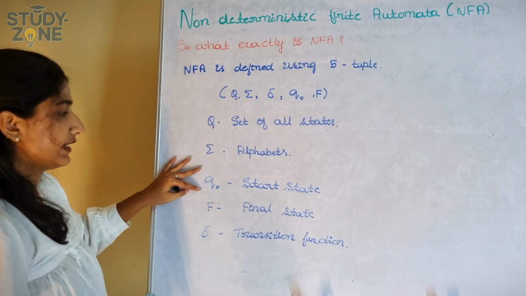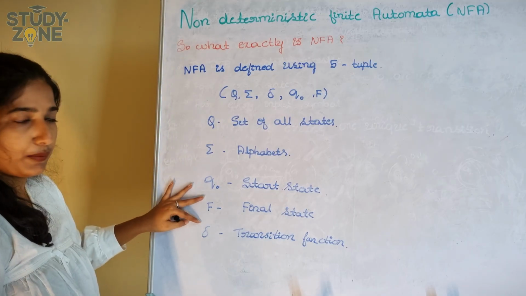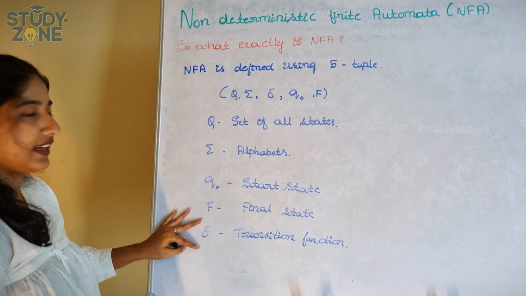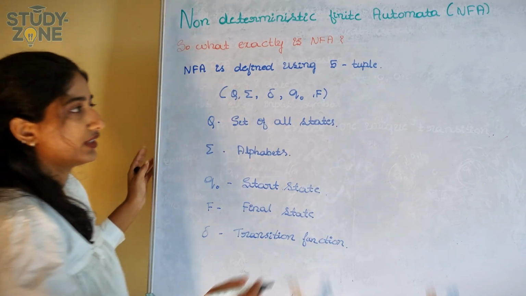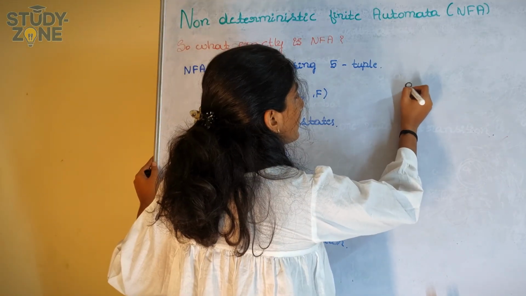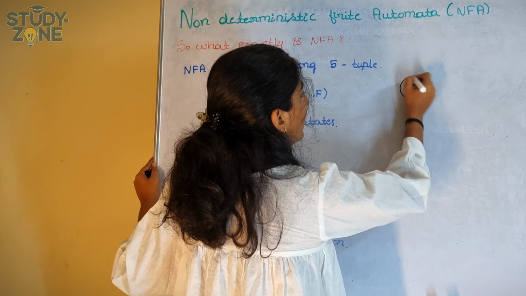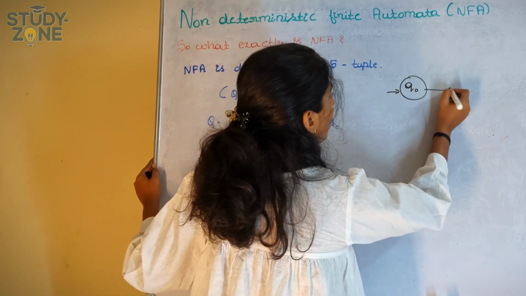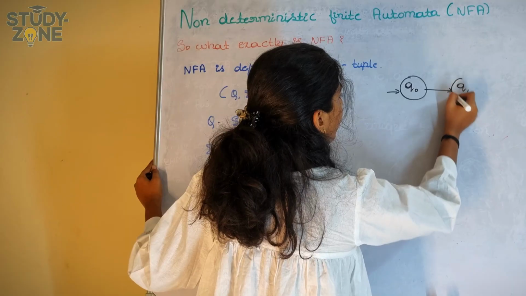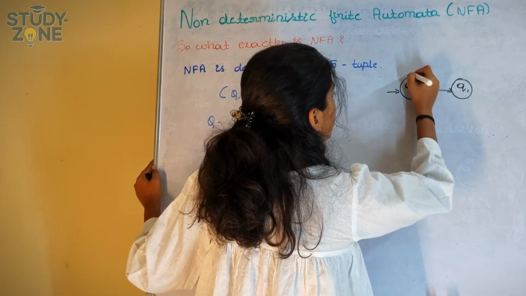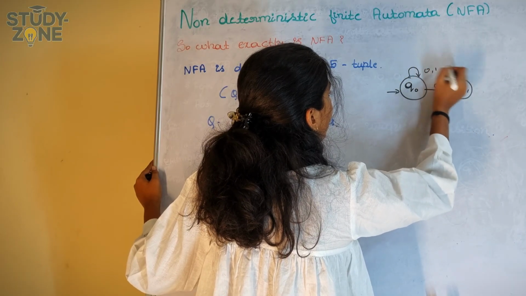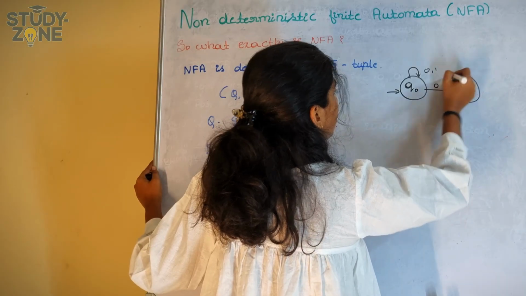Q naught is the start state, F is the final state, and delta is the transition function. So if you just take any example, Q0, Q1 on 0 and 0, 1 like this.